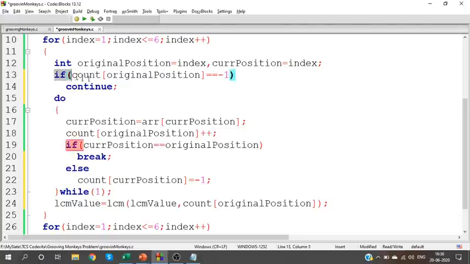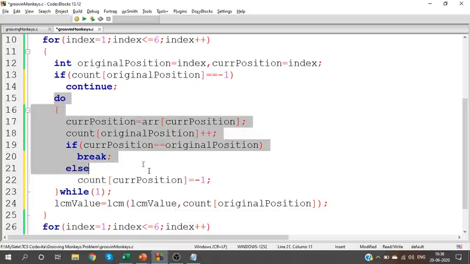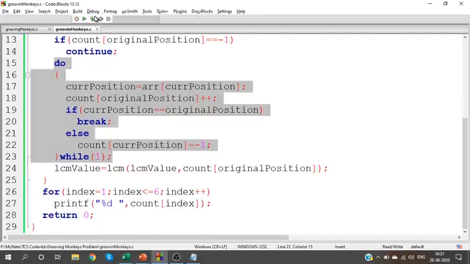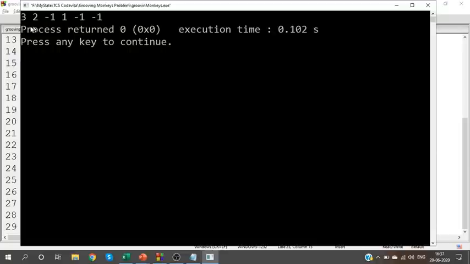So I'm just optimizing the code. What did I do? Since they all follow the same path, I'll ignore their count values and set them as -1. So if the value is -1, don't check their count values, directly proceed. That is what I'm telling you. Now take a look at the count values. I'll have only the unique values 3, 2 and 1. These are repeating values. C and E follow A. This one follows B. If it is a repeating value, you need not check for that value. Just take the unique values. So it is enough if I find the LCM of 3, 2 and 1.